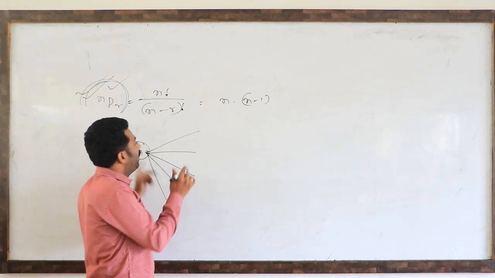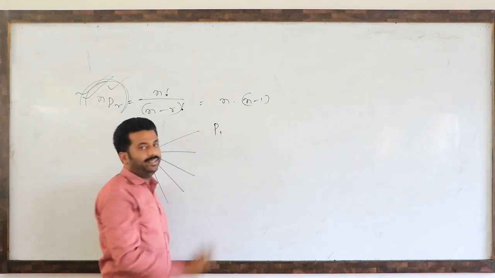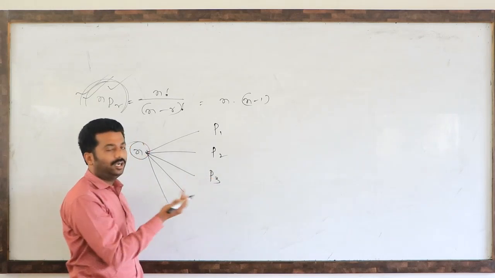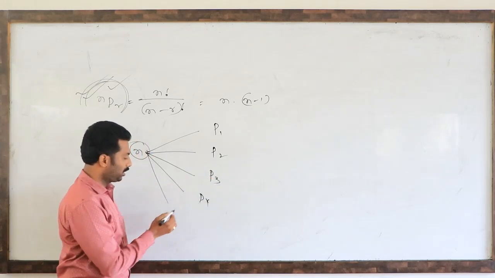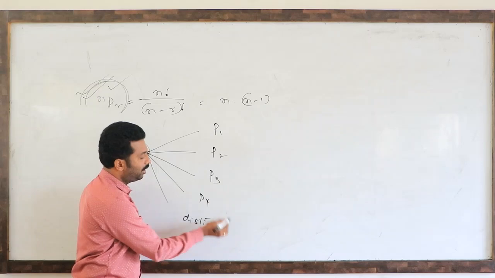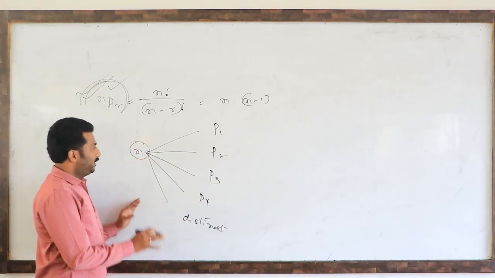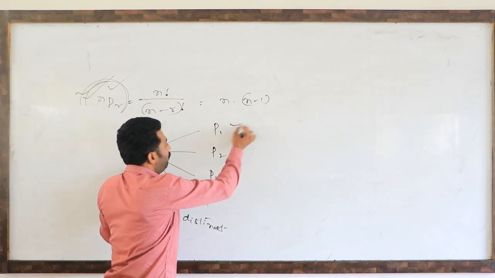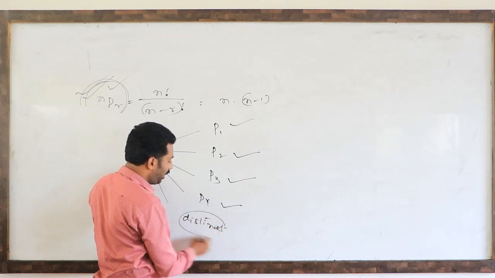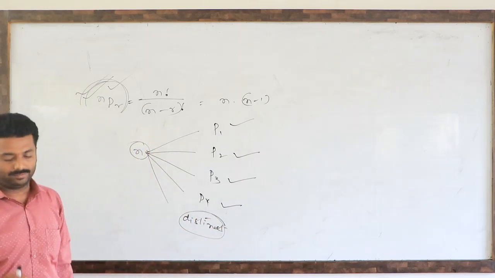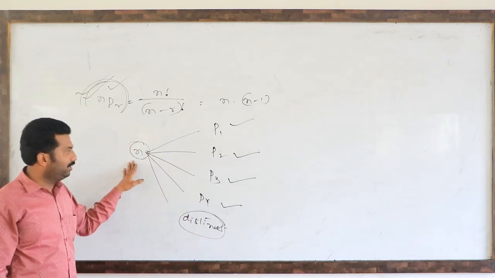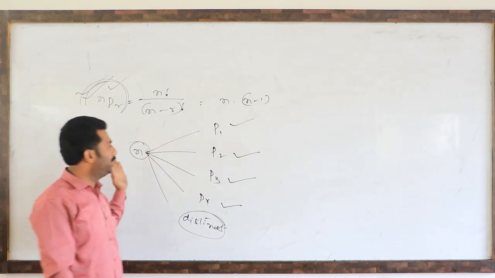Among these n objects, P1 are one kind, P2 are second kind, P3 are third kind, P4 are fourth kind. Remaining all are distinct. So like this, among these n objects, P1 of one kind, second kind P2, third kind P3, another kind P4. Remaining all are distinct. Distinct means 1, 1, 1 will be there. So these types of objects they have given. How to arrange these n objects?